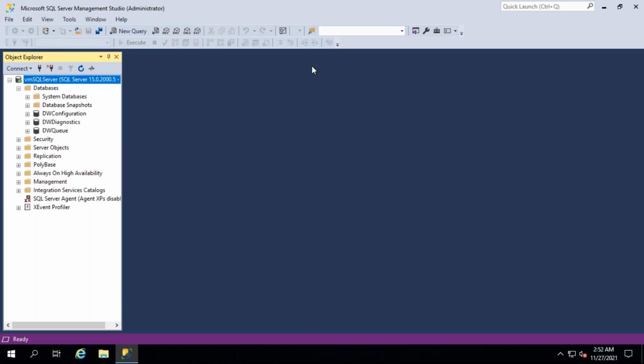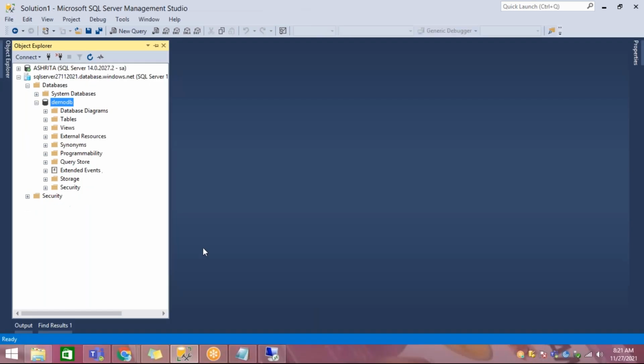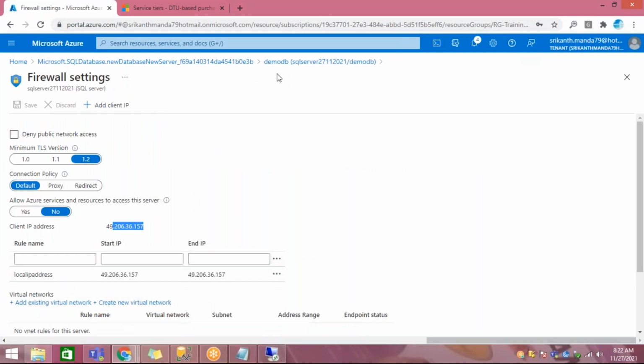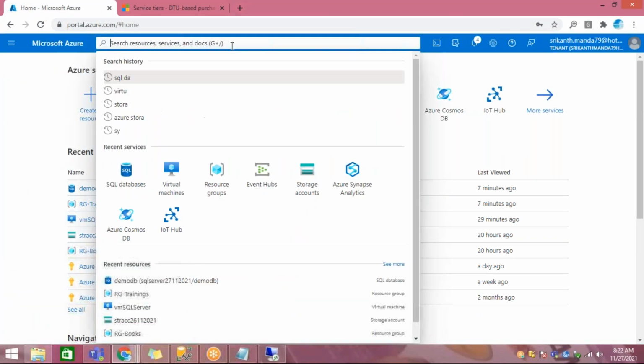So this becomes IaaS. I was telling that only. In SQL Server IaaS in the cloud, you take a virtual machine, install the operating system, then install SQL Server. If you want to go to the PaaS service, you can go directly to the portal and search for SQL database.